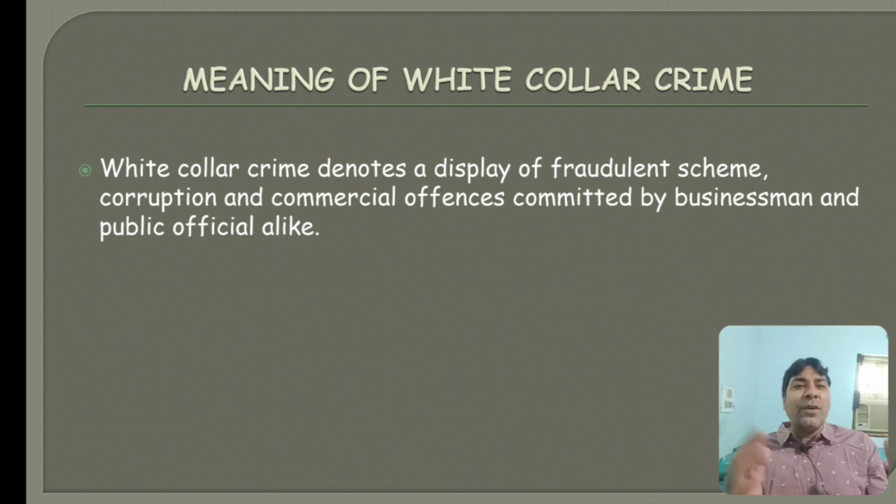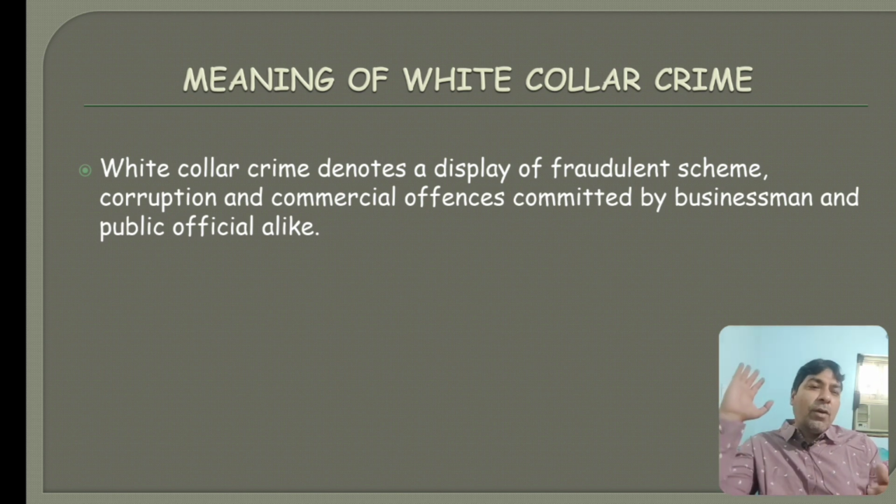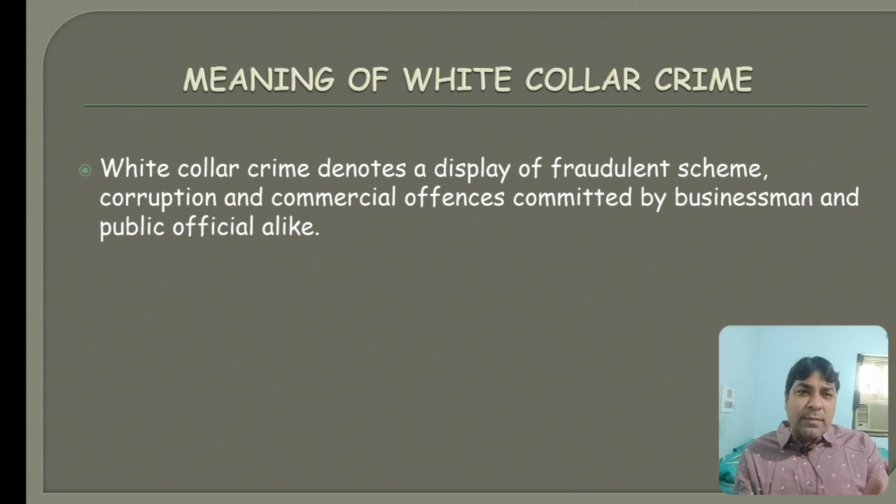There are a number of examples in our country. The person shows that you will get double in 3 months, and they collect the money and flee away from India. So this comes under the category of fraudulent scheme. By showing that fraudulent scheme, he earns an amount. So it comes under the category of white collar criminality.